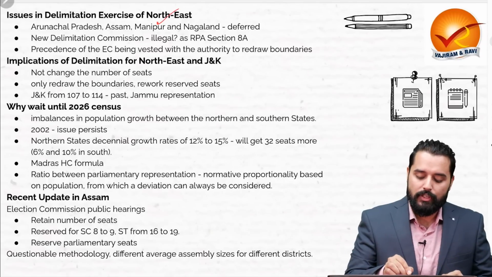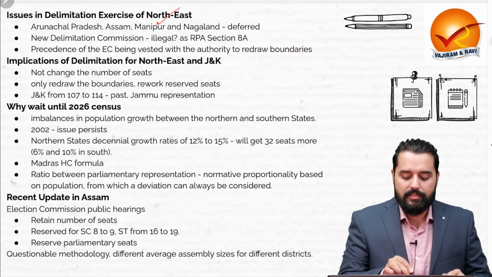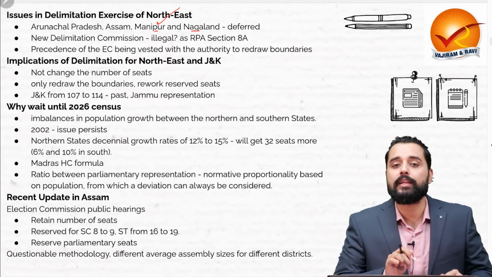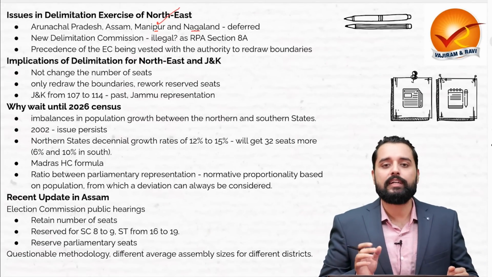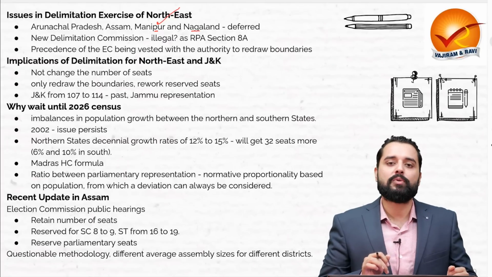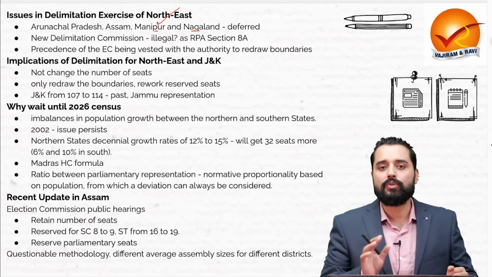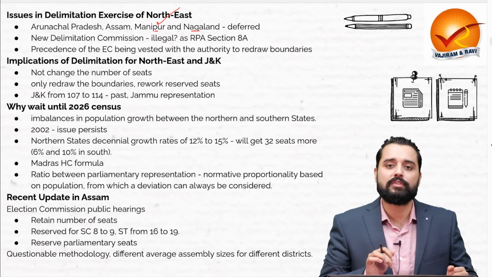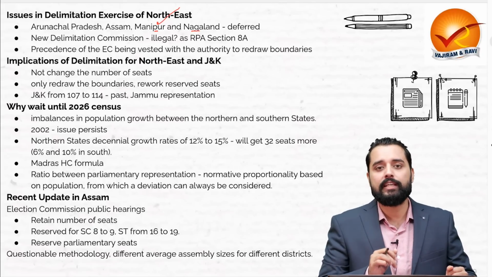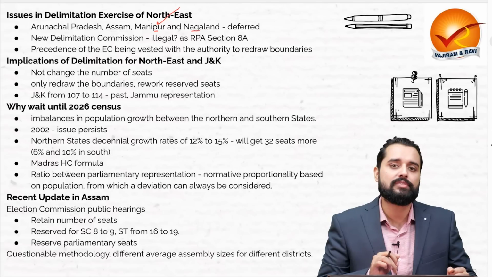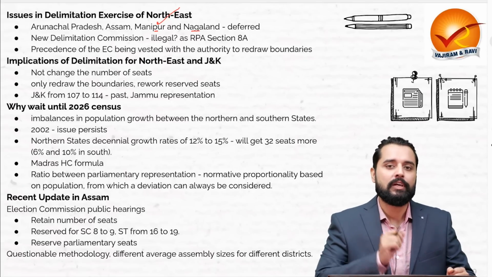One, when we talk about the northeast, the 4 states Arunachal Pradesh, Assam, Manipur and Nagaland, there the delimitation exercise even in 2002 had to be deferred because various organizations made representations that the delimitation should not be done on the basis of the 2001 census. Likewise, in Assam, there was another argument that the NRC, the National Register of Citizens, has not been updated yet, therefore delimitation should be deferred.